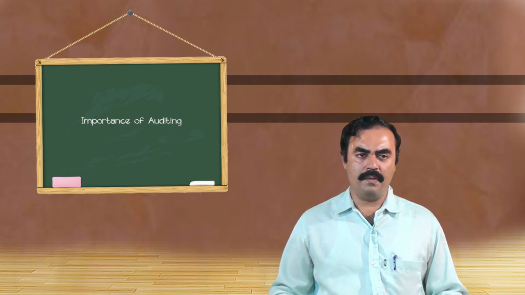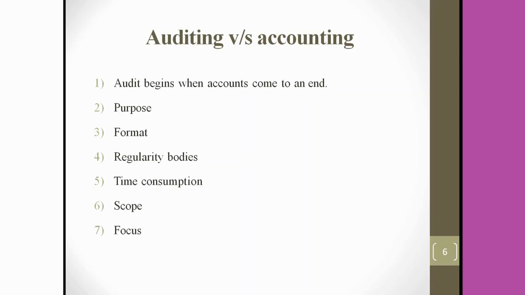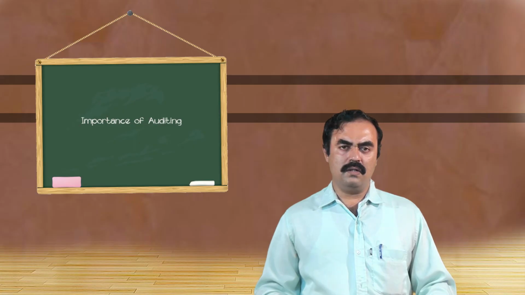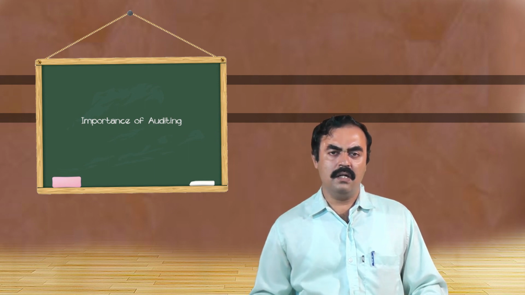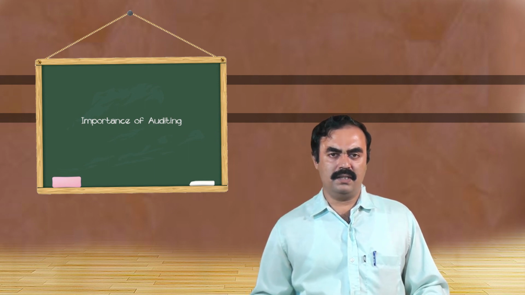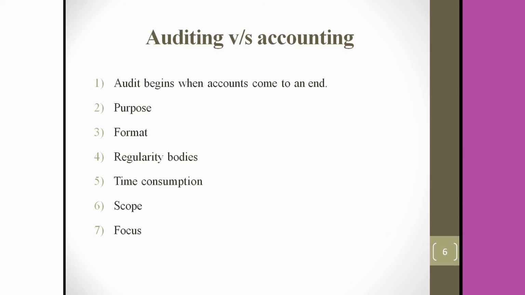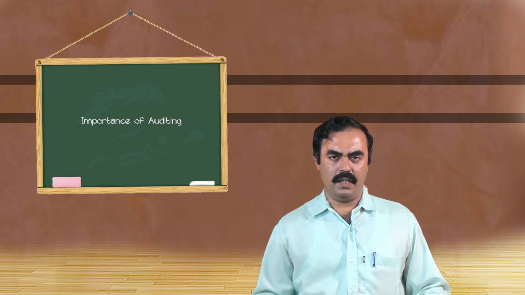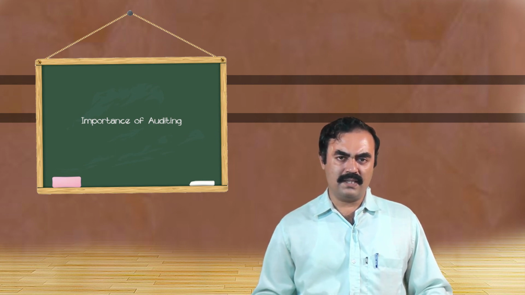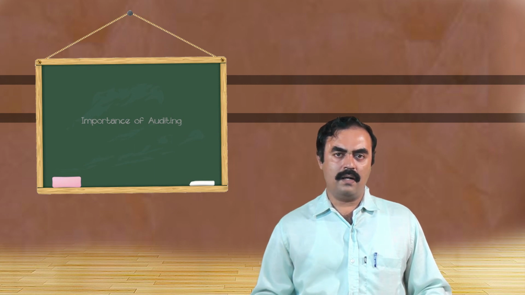When you look at scope and focus, the accounts' focus is to know the financial position. Auditing focuses on knowing the genuineness of the transactions. This is how it is, so these things have to be noted here. First, bookkeeping is an art of recording the transactions by the owner himself, whereas auditing is done for the purpose of verification of the transactions. So this is how the differences go: bookkeeping versus auditing, accounting versus auditing. Okay, thank you very much.